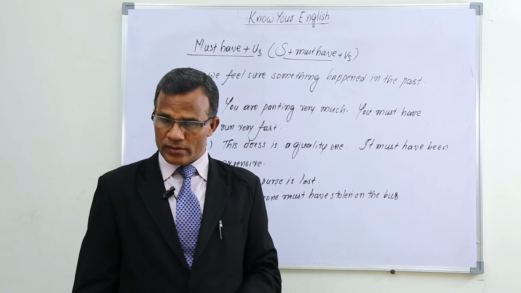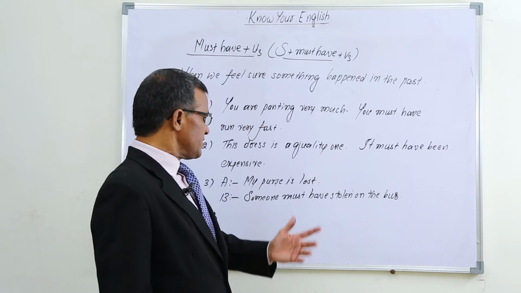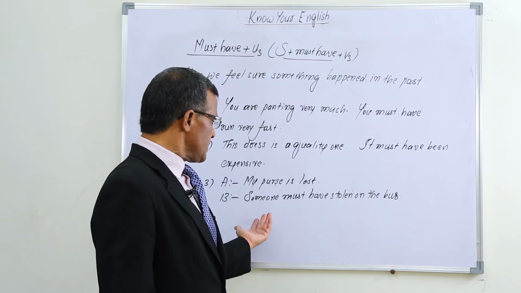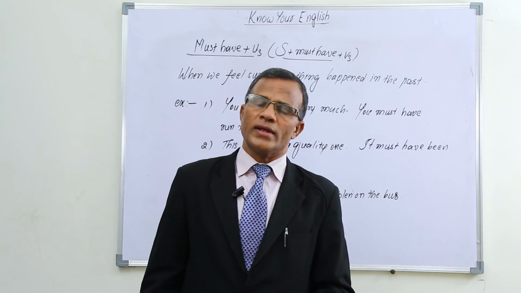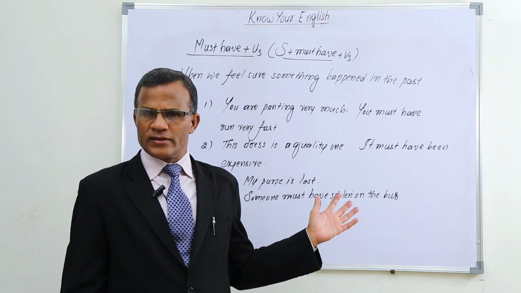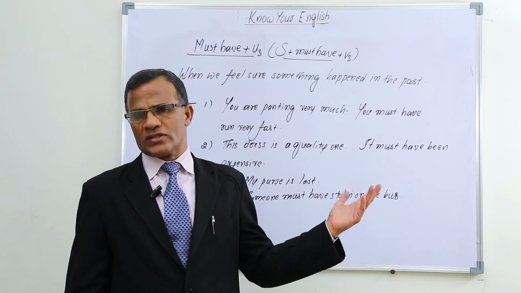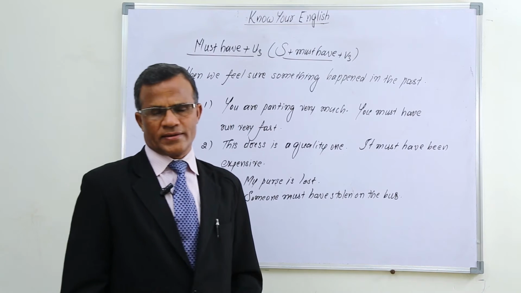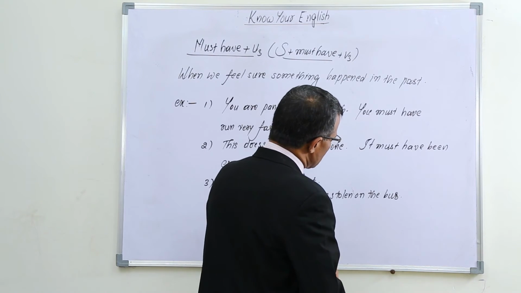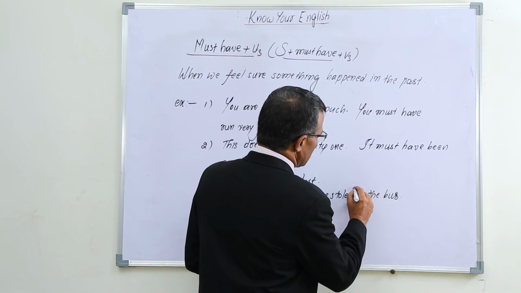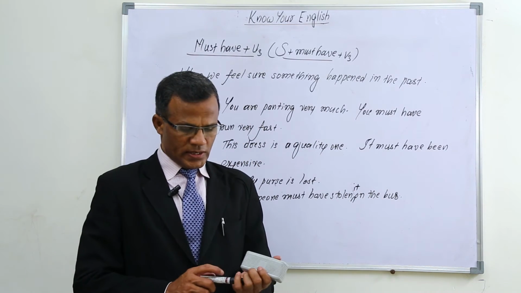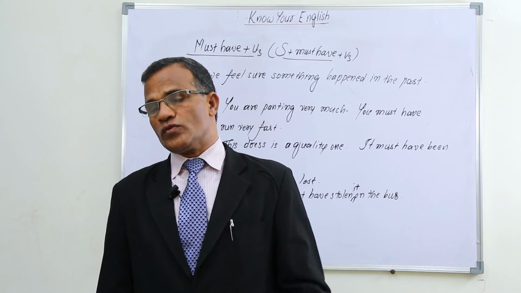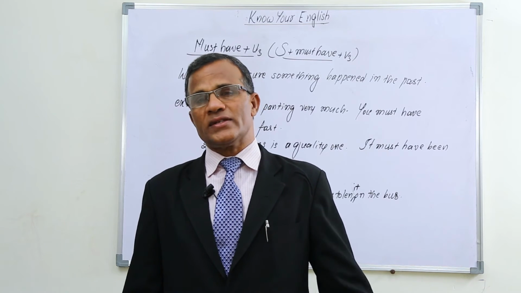After getting down from the bus, if a person says, my purse is lost, generally, what do we say? So we say in this way, someone must have stolen it on the bus. I am sure that this thing happened. Which thing? Somebody must have stolen the purse. Okay. Also we can add must have stolen it on the bus. In this way, when we feel sure something happened in the past, we use it. Just the negative for this one is can't have or couldn't have plus V3.